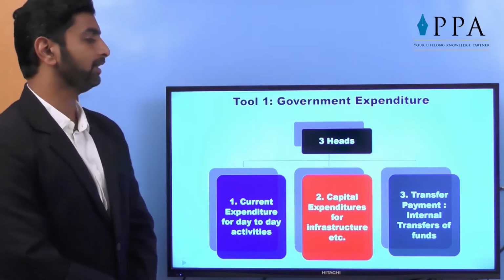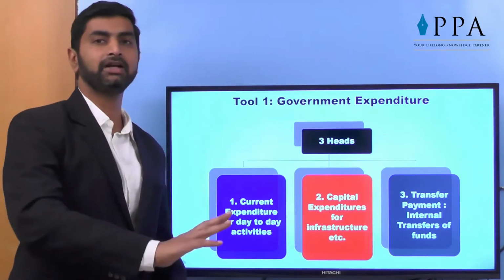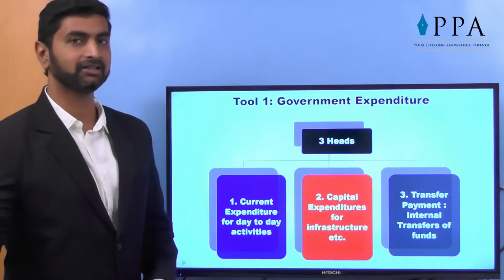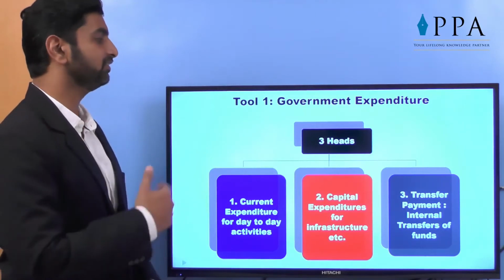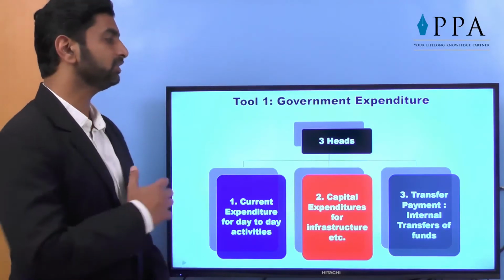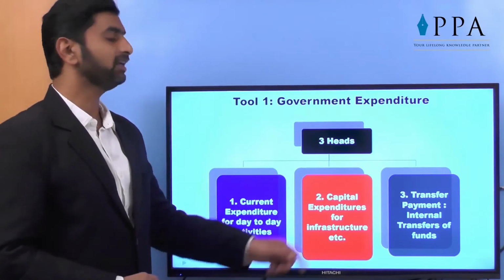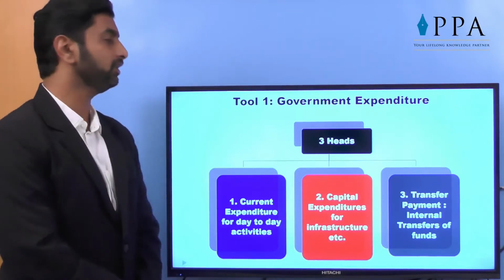And transfer payment, that is internal transfer of funds from government banks to the railway department, from the railway department to electricity bill paid, something like this. These are internal transfers. So generally government expenditure is made on 3 headings: current, capital and transfer payment. Of course, capital expenditure plays an important role in the fiscal policy.